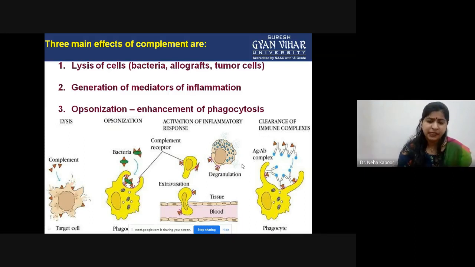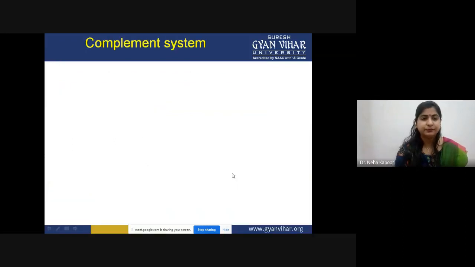Another situation is if these complement proteins are attached to an antibody, in that case this is the antigen antibody complex. In normal language we call it an immune complex also. Sometimes some immune complexes are already circulating in the circulation, and in that case these complement proteins again activate the phagocytosis pathway. And here you can see this yellow colored cell, a phagocytic cell. Its pseudopodia is trying to engulf these immune complexes so as to clear this antigen from the body.